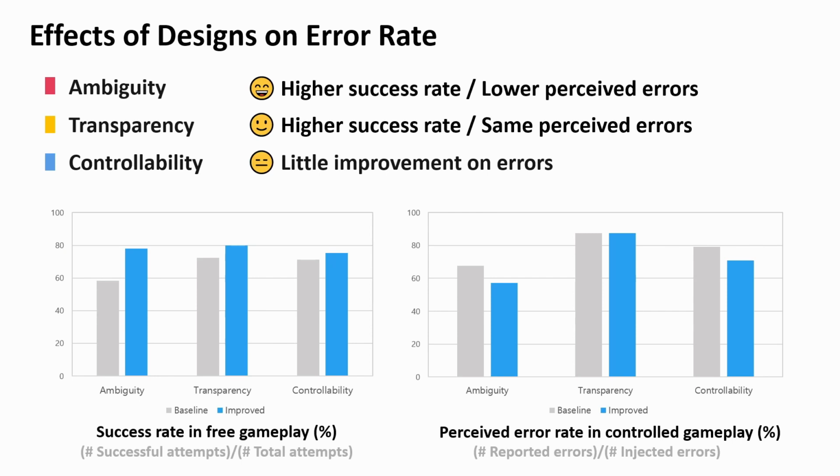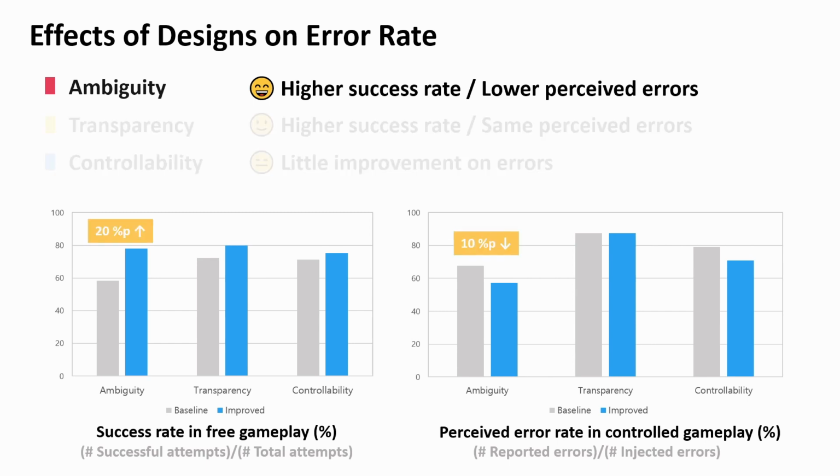The 3 design candidates showed different results in both success rates and perceived error rates. The left chart shows how much of the interaction attempt in the free gameplay was successfully done without error, and the right chart shows how much of the injected errors were perceived during the controlled gameplay. The ambiguity version showed a large improvement both in increasing the success rate and decreasing the perception of errors. Especially, the success rate increased by about 20 percentage points compared to the baseline.